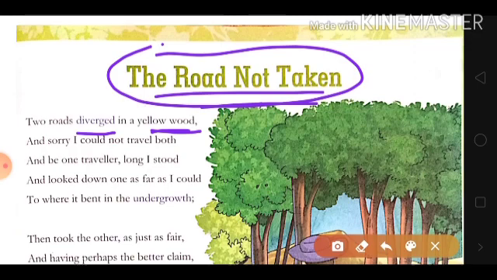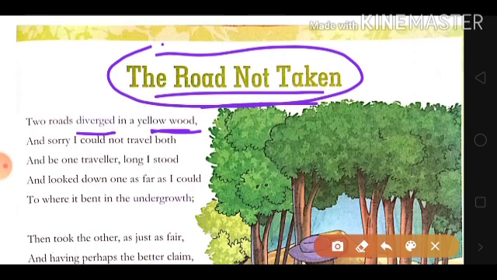Now, how is this stanza, how is this situation in the poet's life, related to everyone's life? The yellow wood represents a world which is full of people, where people have been living for many years. The important message that the poet wants to give is that we'll find various situations in our life where we will have two options and we'll have to make a choice.